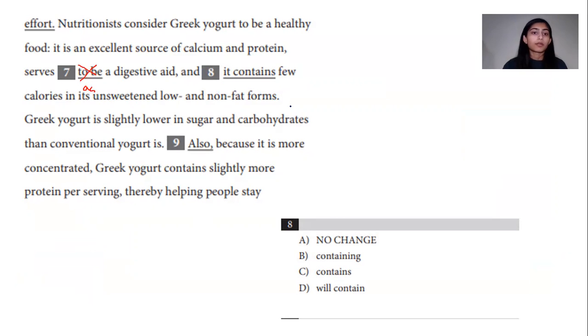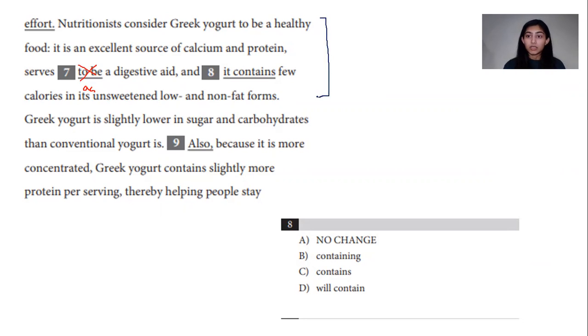Okay, so now let's go through this. Nutritionists consider Greek yogurt to be a healthy food. It is an excellent source of calcium and protein, serves as a digestive aid, and it contains few calories in its unsweetened, low, and non-fat forms. So if we didn't change anything, this would be the answer that we would end up with.